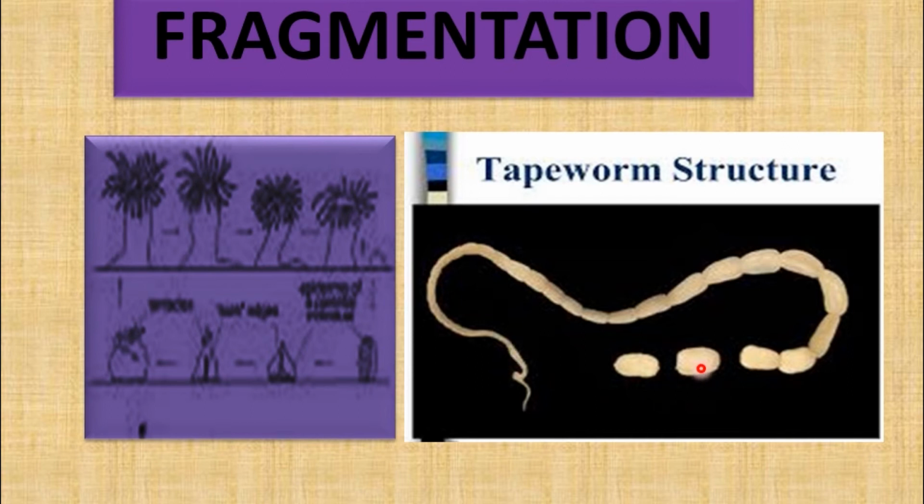When the ripe proglottids contain many embryos, when the embryos enter into the pig, the pig is the secondary host of the tapeworm. Human is the primary host of the tapeworm. So these two organisms are the example of morphallaxis. Now let us discuss regeneration.